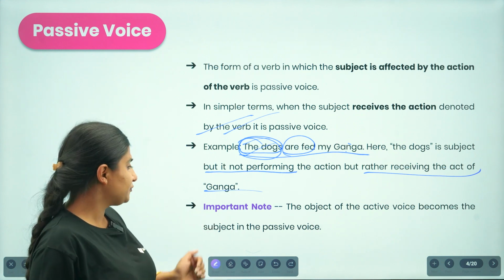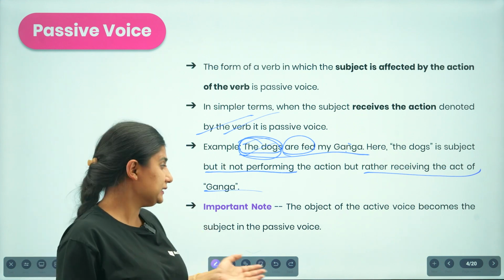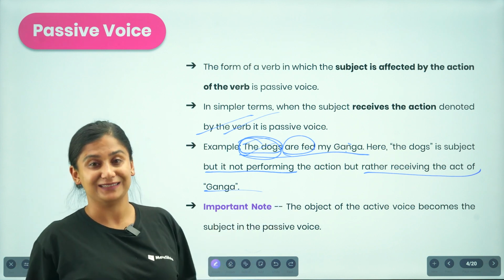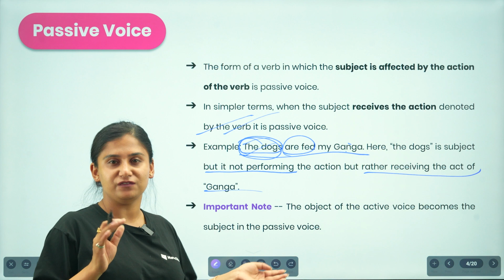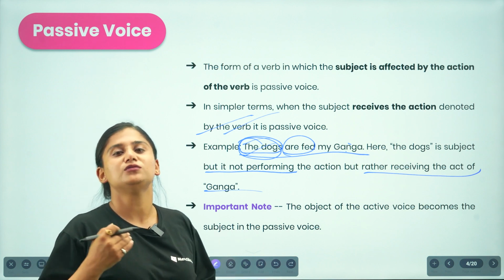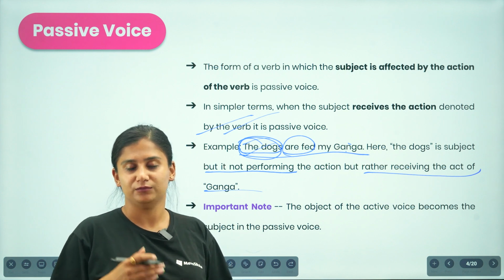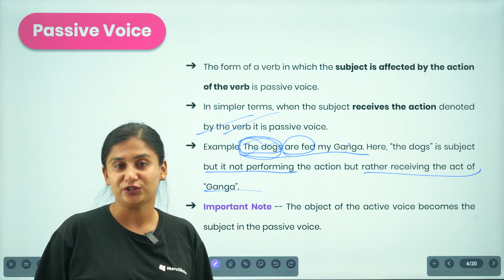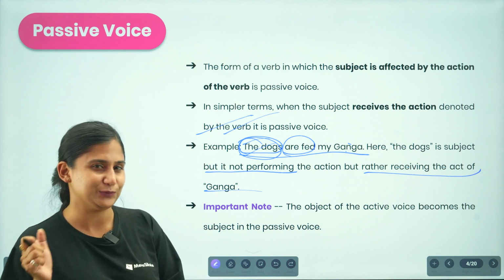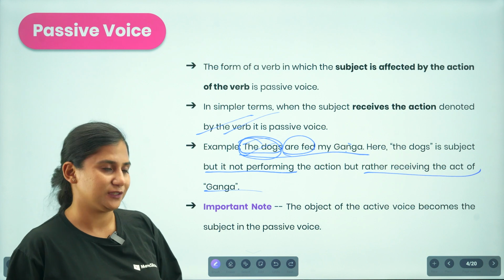So here the very important note that you should be very clear about is that the object of the active voice becomes the subject in the passive voice. This is kind of a mantra that you should be much more familiar with. Whenever you are to reproduce the passive form, looking at the active one, make sure that you replace the idea of subject and object as well. It will be much easier for you to make your answers correct.